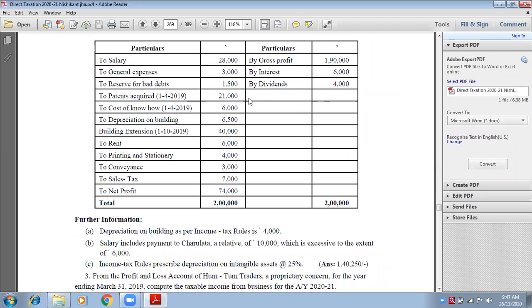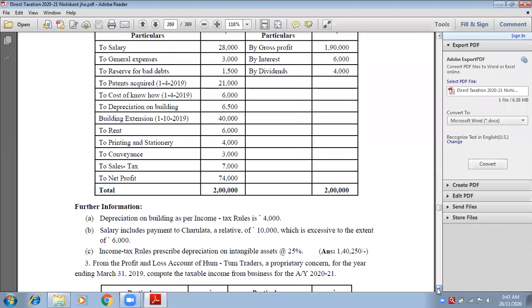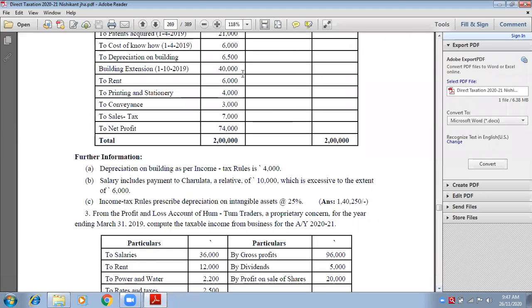Is it clear, everybody? Yes, ma'am. Correct. So 4 minutes are pending for us. So let us take a break and then we will join after 5 minutes. Okay, ma'am. After 5 minutes, we will join.